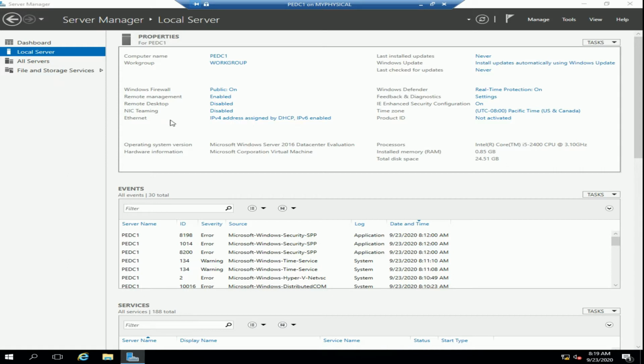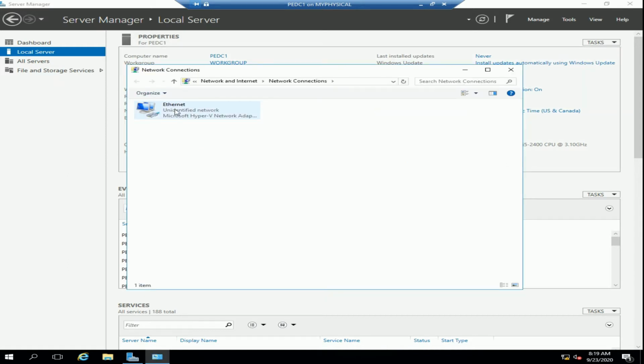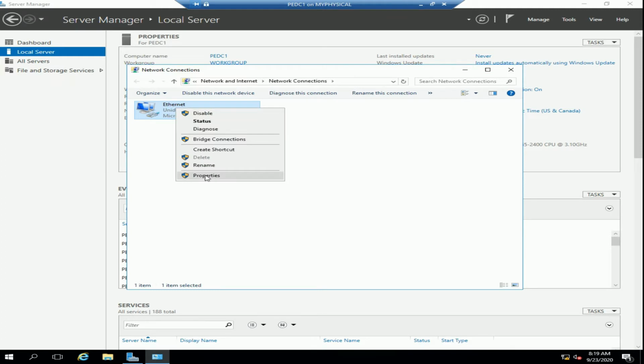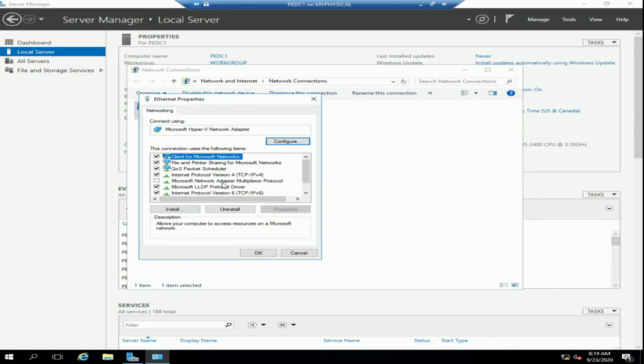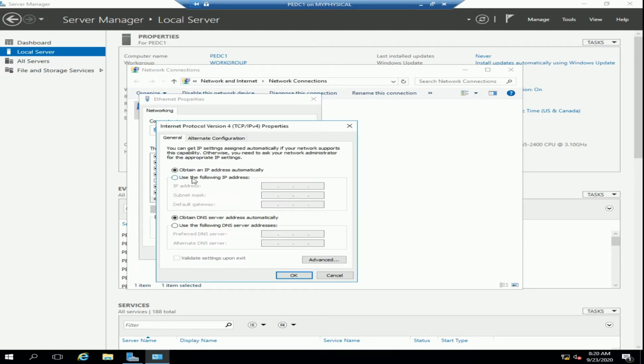So click on the Ethernet and let's go to the IP address. You see my default Ethernet. I have only one Ethernet in my system. Right click and go to Properties, and then you see IP version 4. This is where we are going to put our static IP. So go to Properties and select the option to use the following IP address.